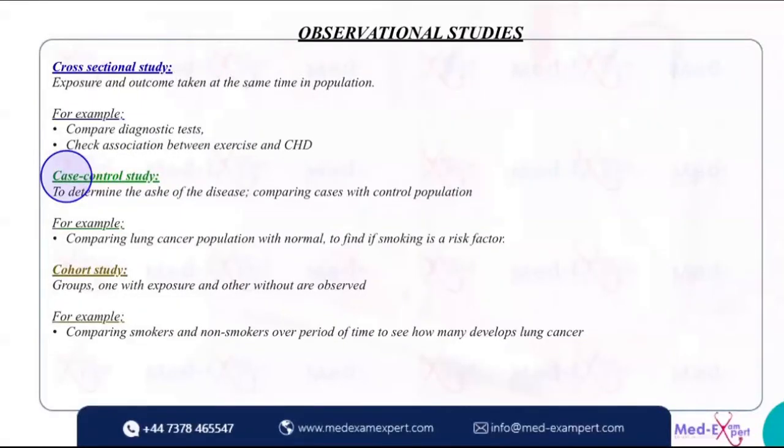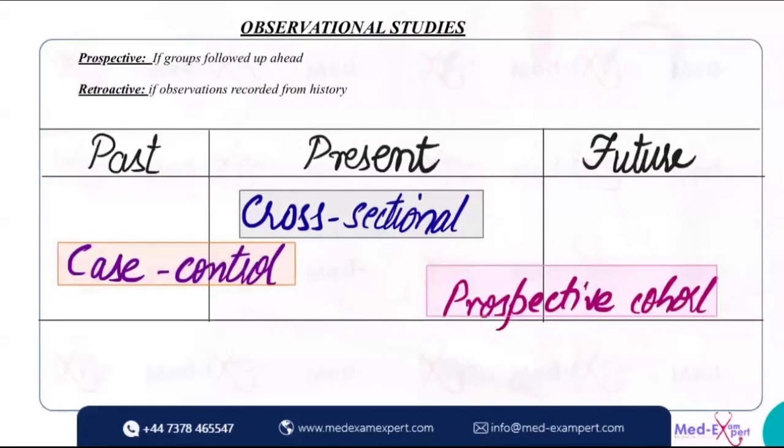Now, when we come to cohort, we take the risk factor and we go forward with it. We see if those people, for example smokers, go over a period of 2 or 3 years, will they develop that disease? If anything is going forward, it is a prospective cohort. Cohort has two types as well, retrospective and prospective, but case control is always retrospective. They start with a case and they go backwards. Okay.